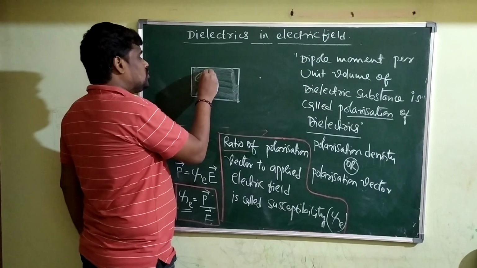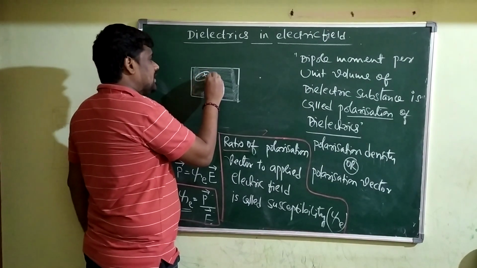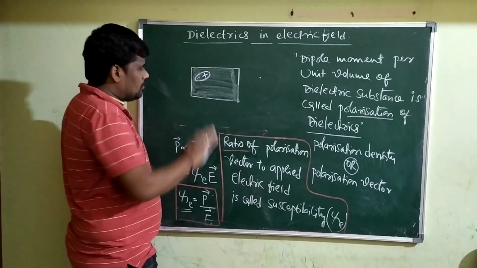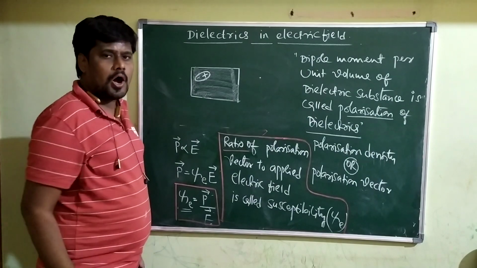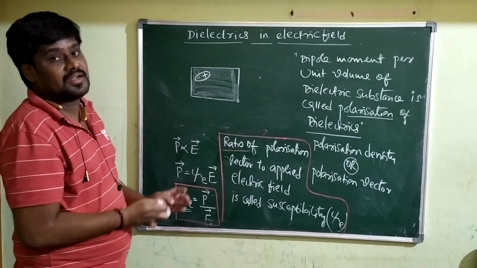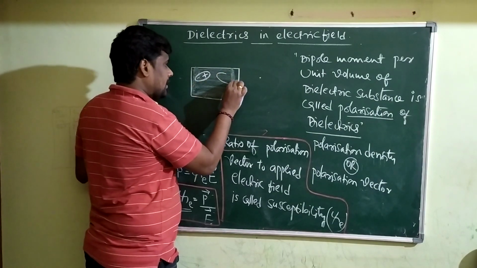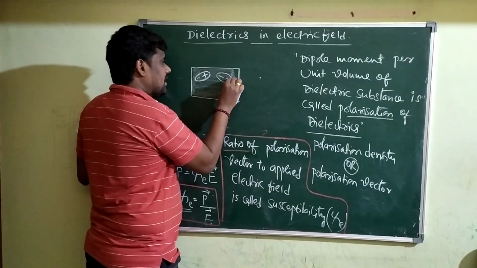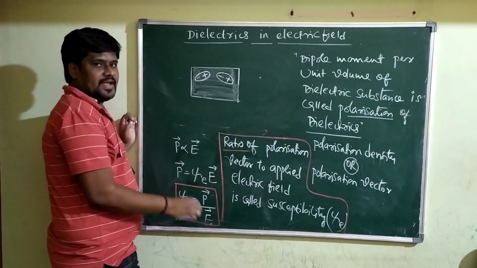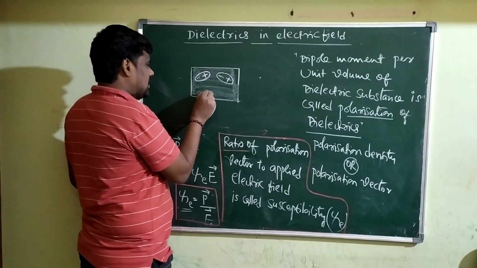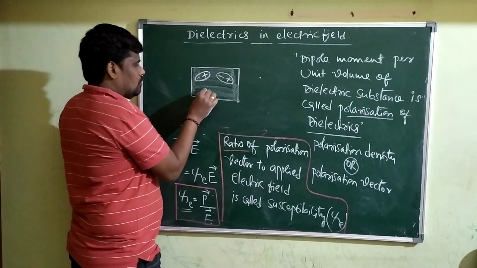Therefore, each molecule behaves like an electric dipole, but unfortunately all the electric dipoles are randomly oriented, like this.